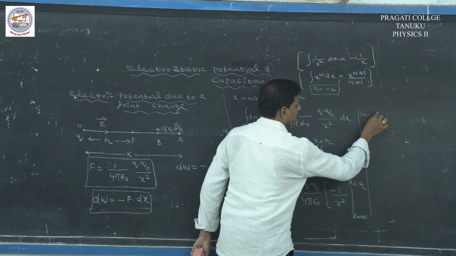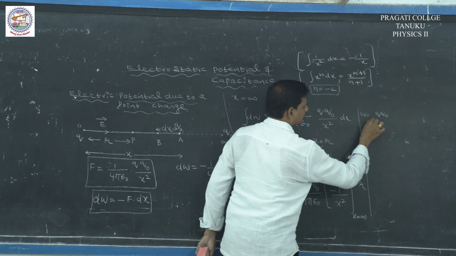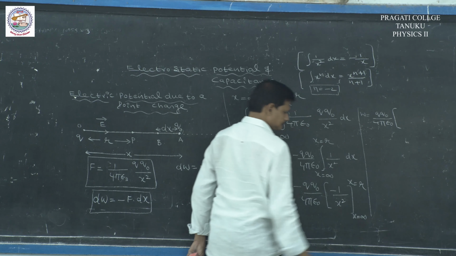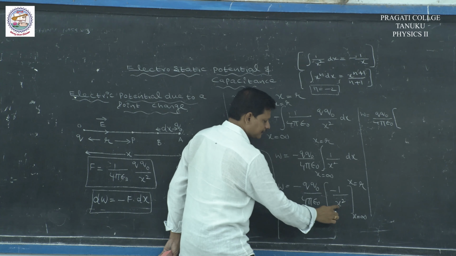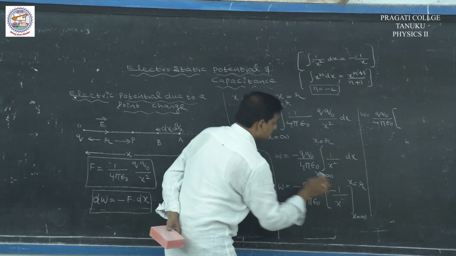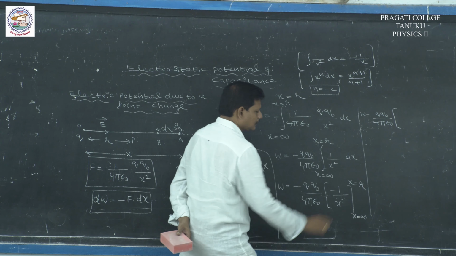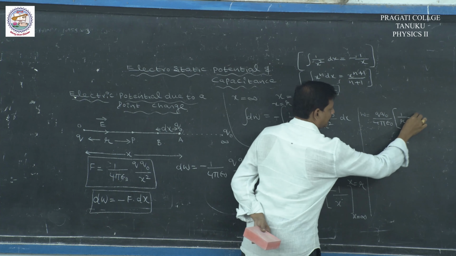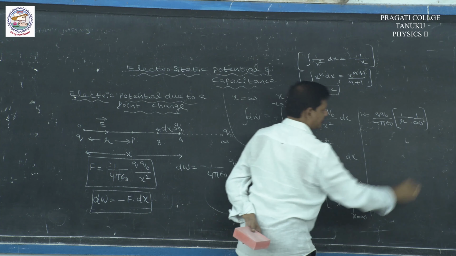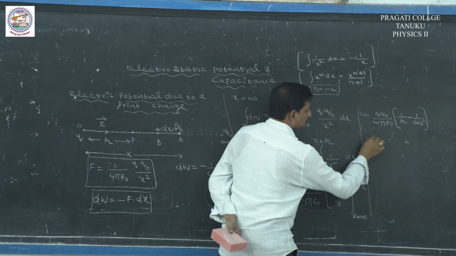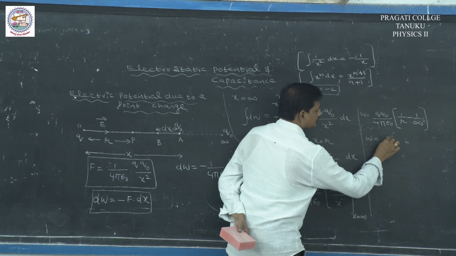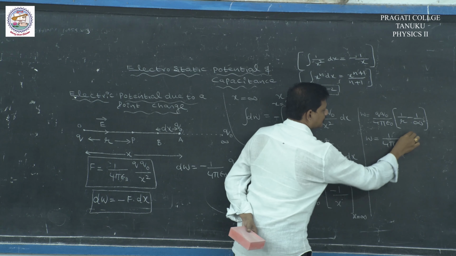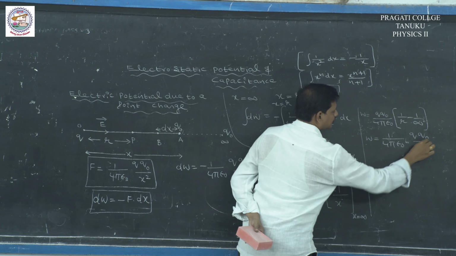W is equal to Q Q naught by 4 pi epsilon naught, upper limit minus lower limit of minus 1 by x, minus of minus plus 1 by r minus 1 by infinity. W is equal to 1 by 4 pi epsilon naught Q Q naught by r.